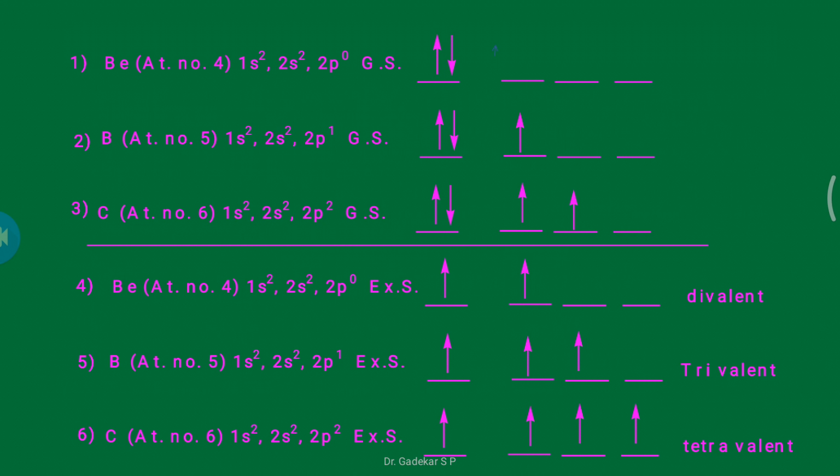Similarly, the carbon atom's atomic number is 6 and its electronic configuration is 1s2, 2s2, 2p2. It is the ground state electronic configuration.